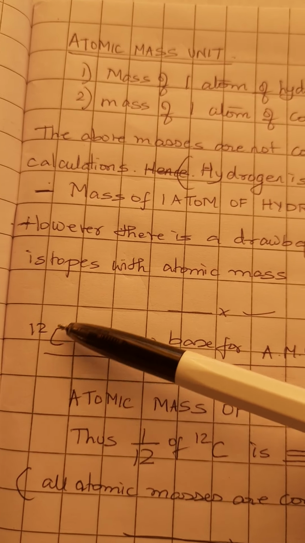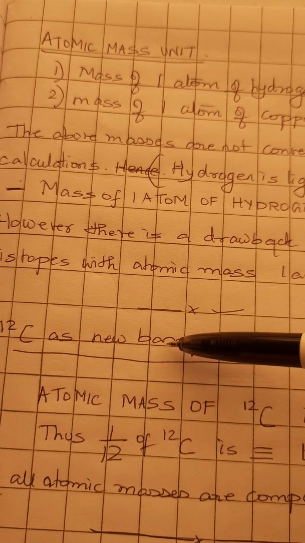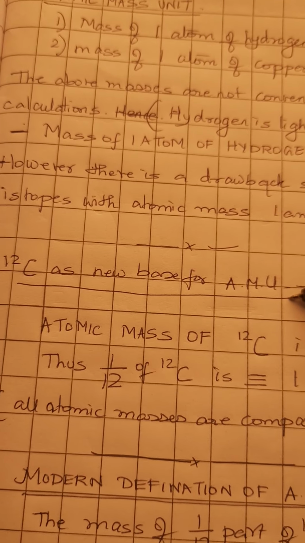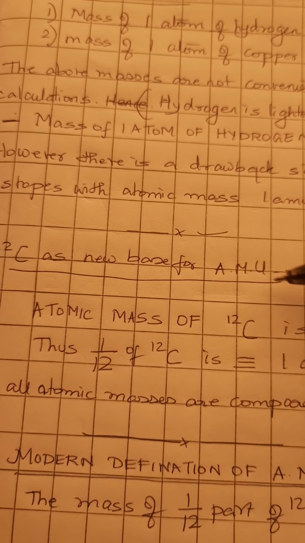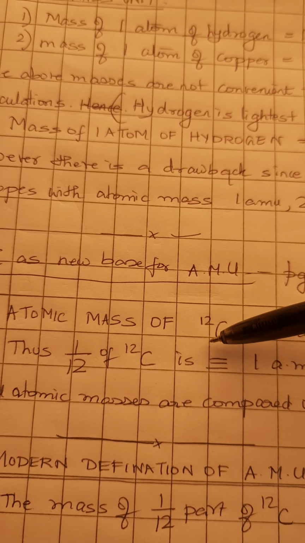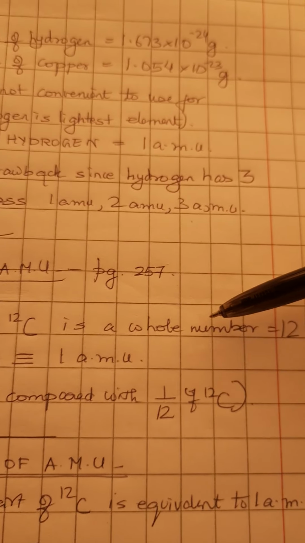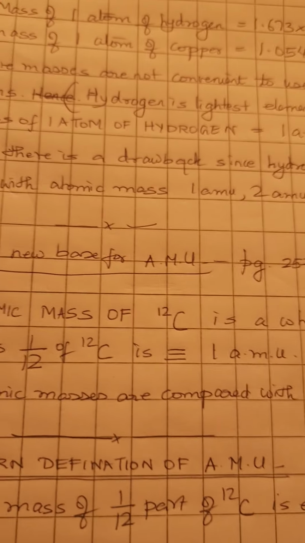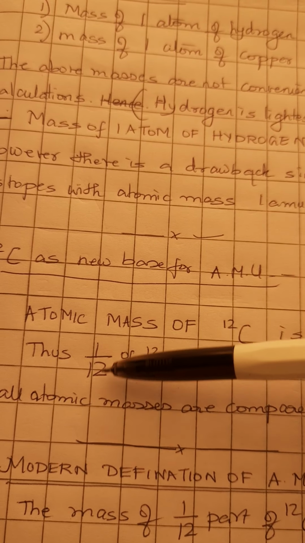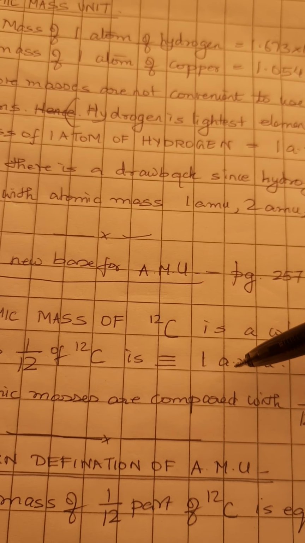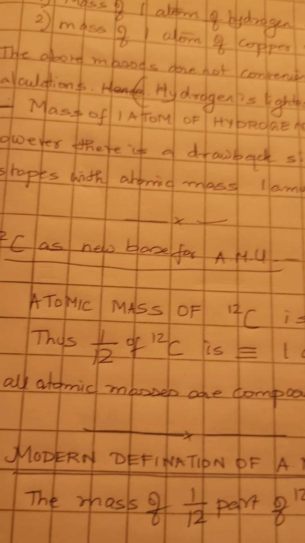So we use carbon-12 as the new isotope for atomic mass unit. Why do we use this carbon-12 atom? Because the atomic mass of the carbon-12 isotope is a whole number, that is equal to 12. And thus 1/12 of carbon-12 is equivalent to 1 atomic mass unit.